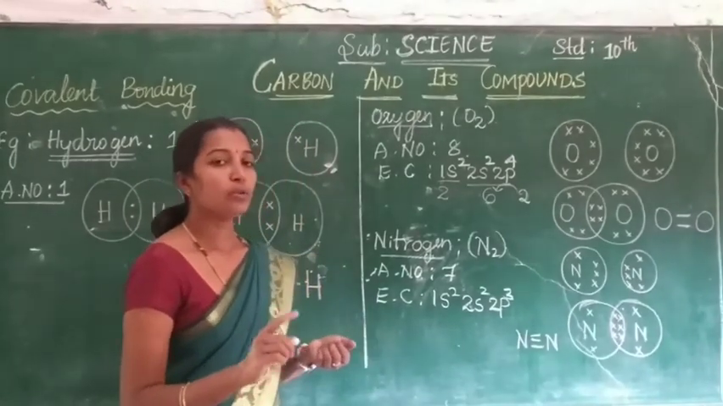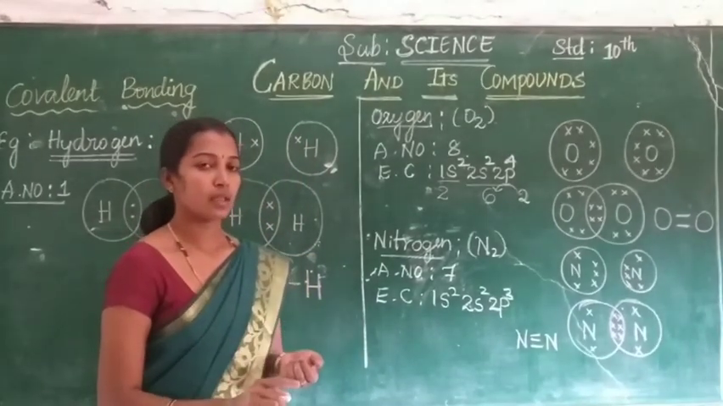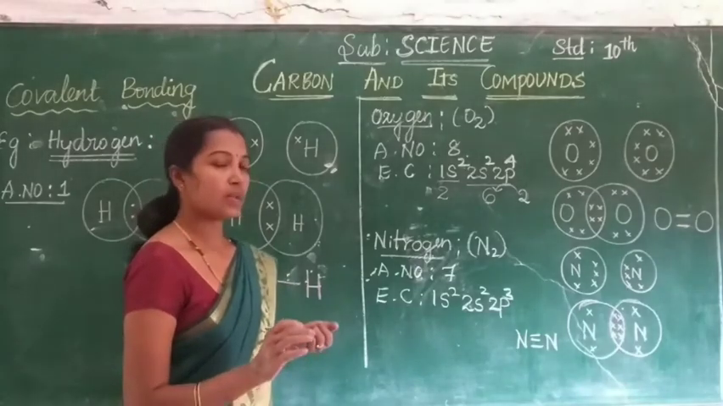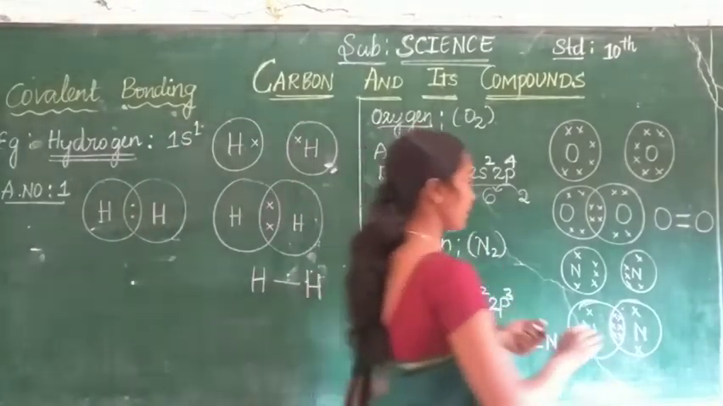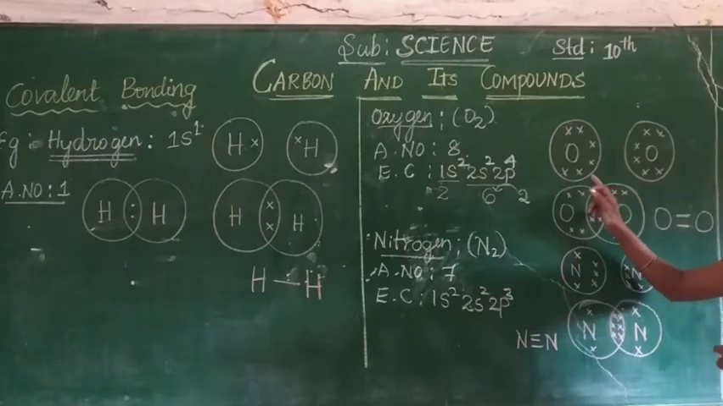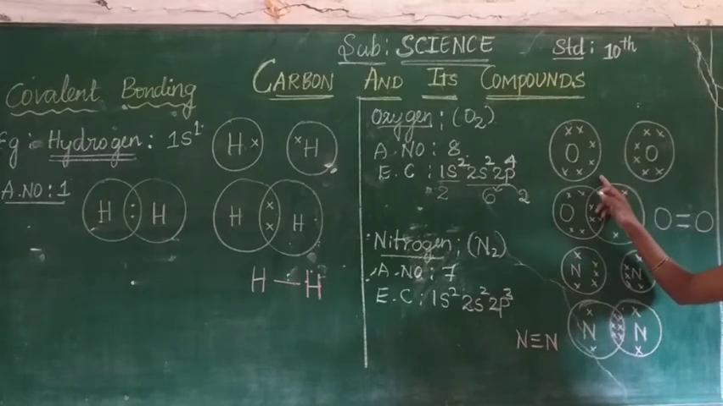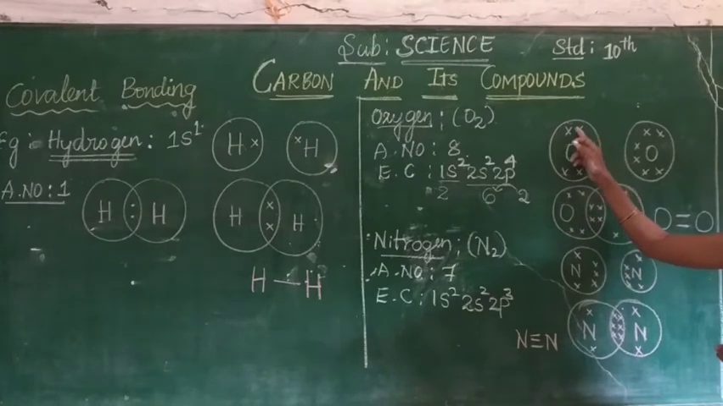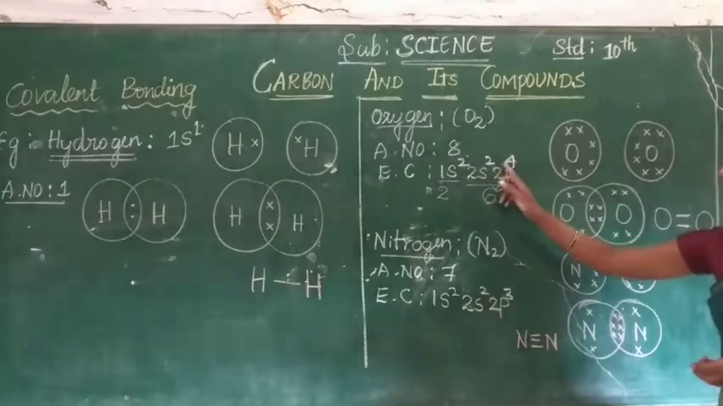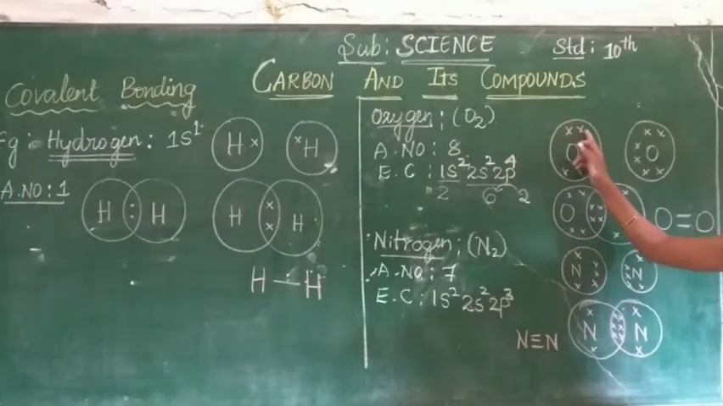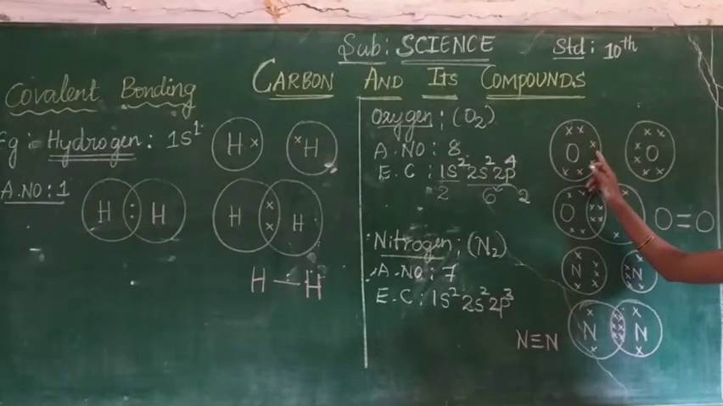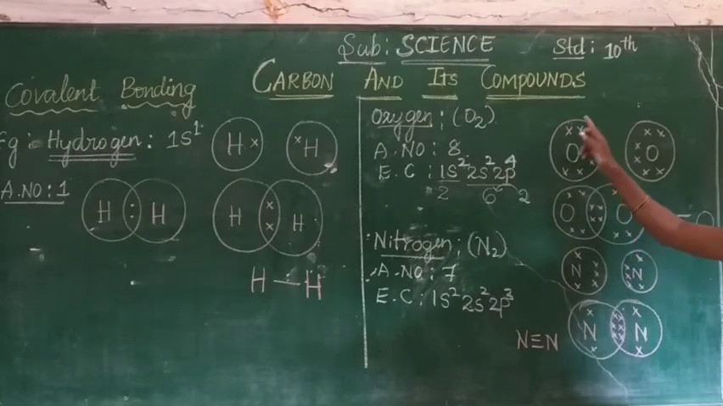That means two pairs of electrons are shared here to become an oxygen molecule. Like this. See here. This is a single atom of oxygen. In this diagram, we have to show only the outermost shell electrons. Here how many outermost electrons are there? 6. Here this star indicates an outermost electron.